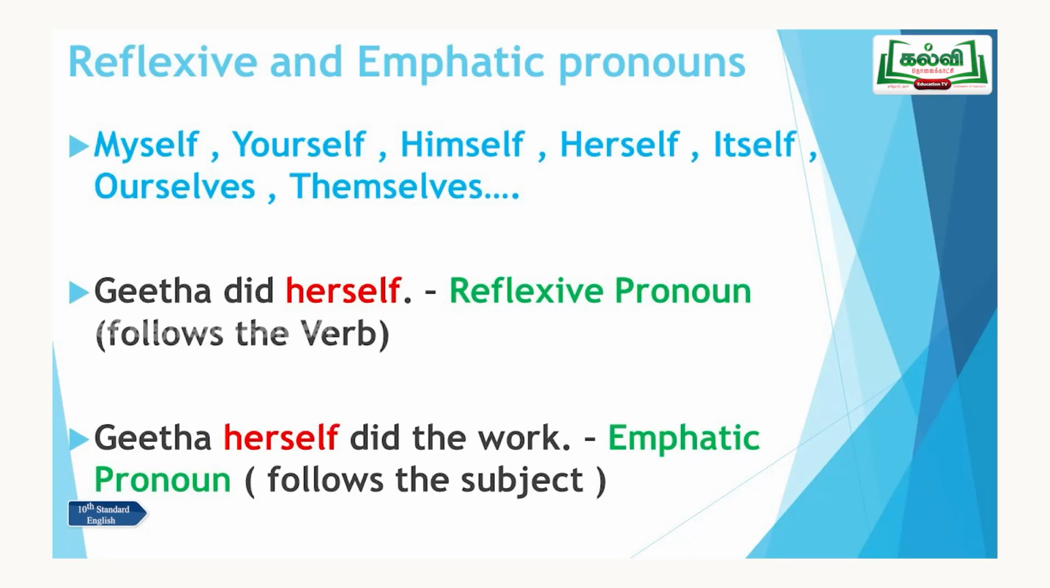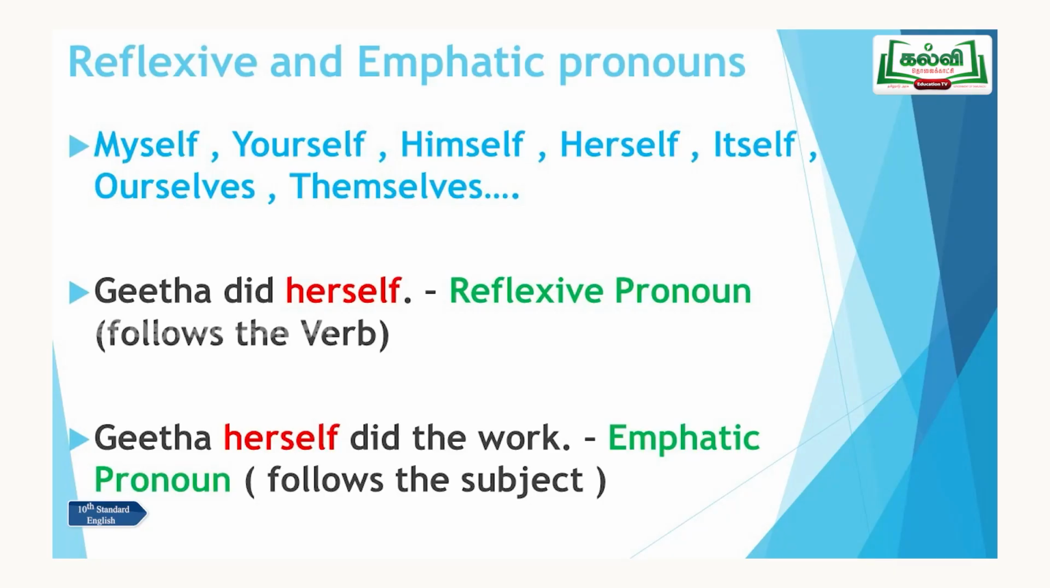See the first one: Geeta did herself. If anybody had come, she would have permitted them. That is a reflexive pronoun. The reflexive is very simple to understand. Even if you cannot understand the meaning of the sentence, mostly the reflexive pronoun follows the verb. See in the first one, Geeta did herself. Herself is preceded by did, that is the verb of the sentence.